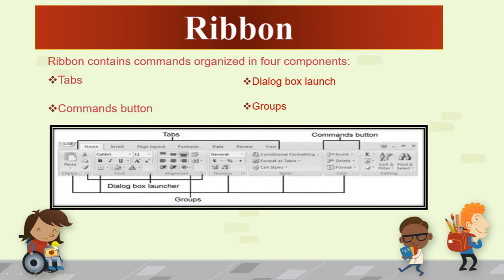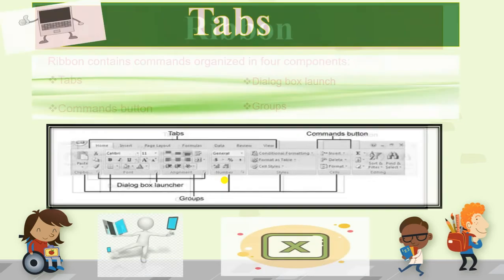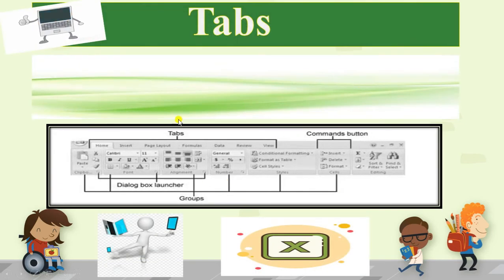Now the next we are having groups: home, insert, page layout. These all are the tabs, and those present at the bottom are the groups: clipboard group, font group, alignment group, number group, sheets group, cells group, editing group. These all are the groups. These are the 4 components which we have of the ribbon. Now I will explain you one by one in detail. First is the tabs.